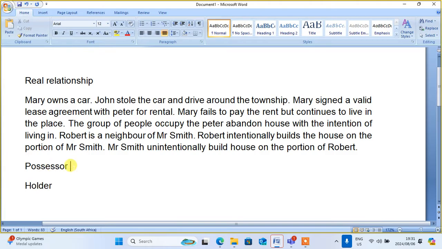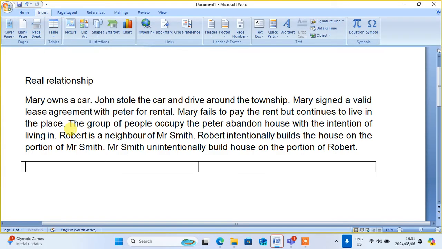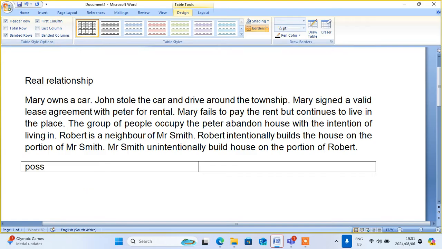So when the person is a possessor or holder, or let me put it in this way, the person can be a possessor and the person can be a holder.